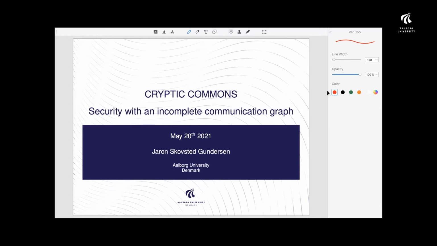With my mathematical background, one of my parts in this project was to contribute with some of my knowledge in secure multi-party computation. What I want to talk about today is how we define security in multi-party computation and some of the problems that might be in the way we define security. This originated from some of the discussions we had in this transdisciplinary project. To be a bit more specific, I will talk about security when we have what I call an incomplete communication graph and what problems arise when the communication graph is not complete.